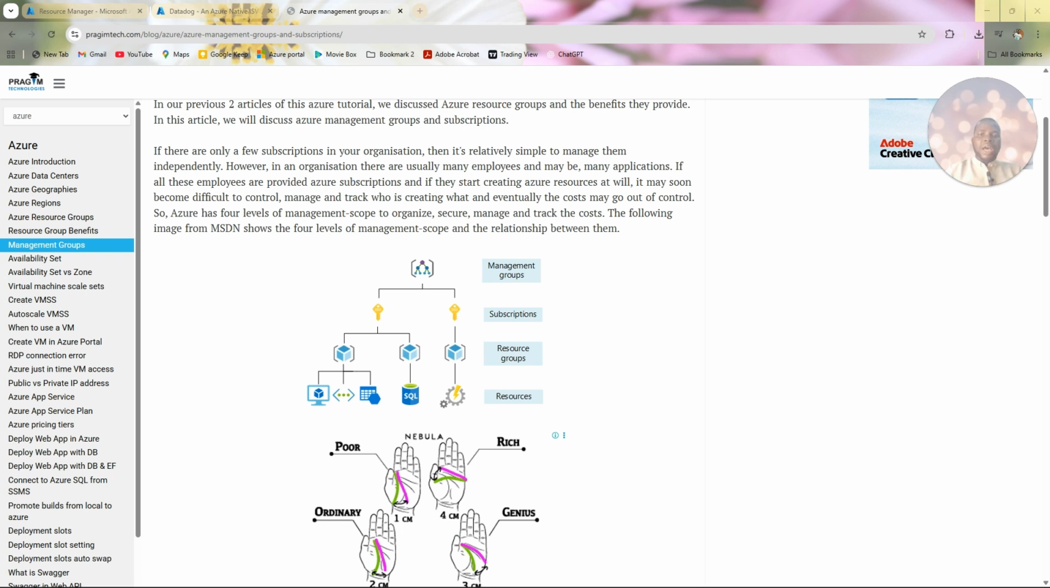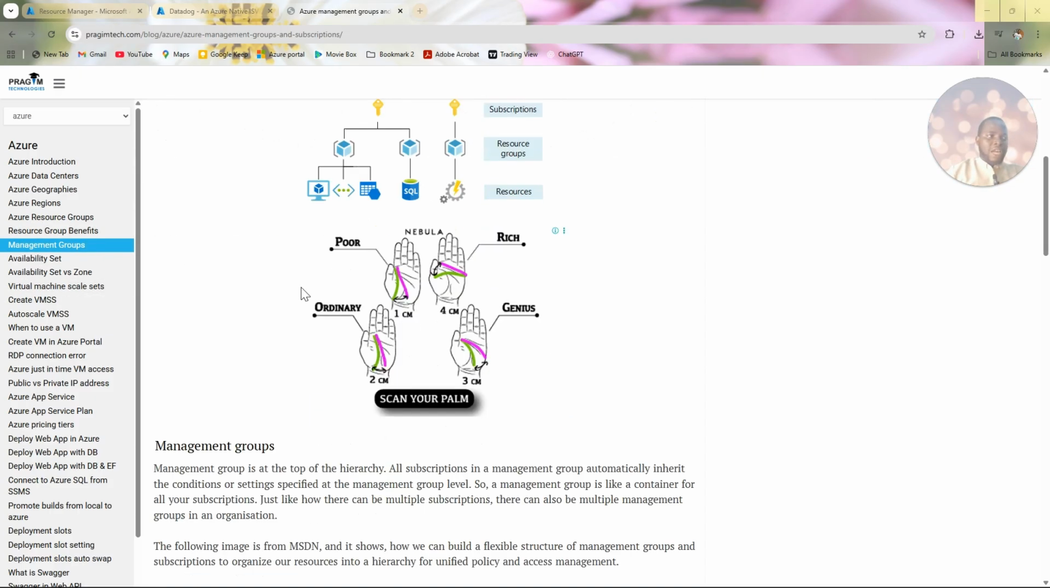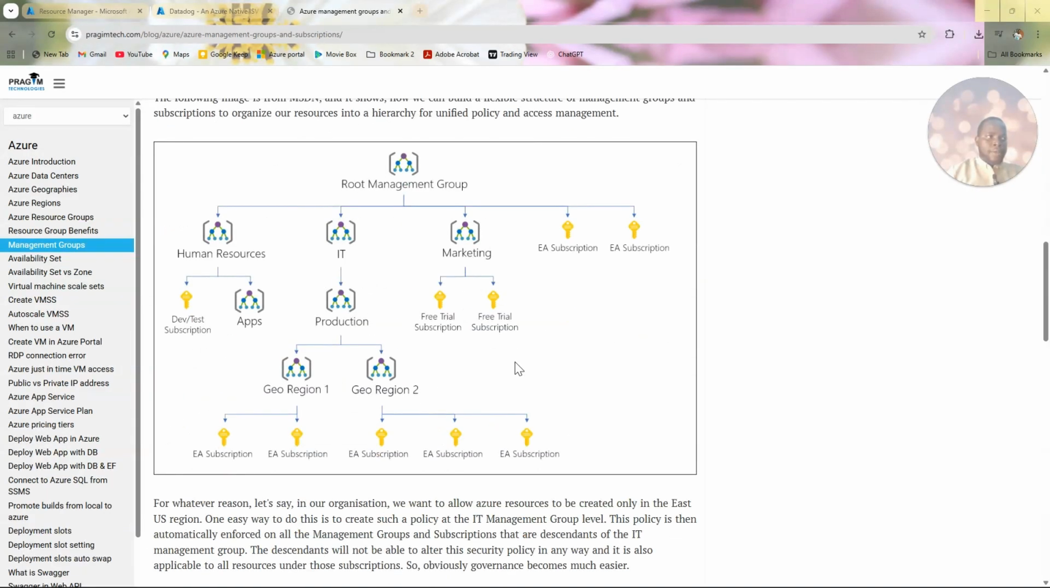Now, under a management group, you have multiple subscriptions. You can have as many subscriptions as you choose under management groups. That's what I showed you here. You can choose to have many subscriptions under management groups. But in the aspect of a subscription, the only thing you can have under a subscription is resource groups. You understand? Under a management group, you can have many subscriptions, but under a subscription, you can have only resource groups.